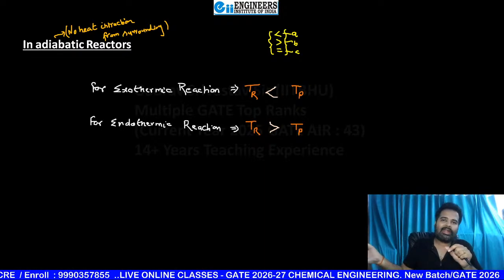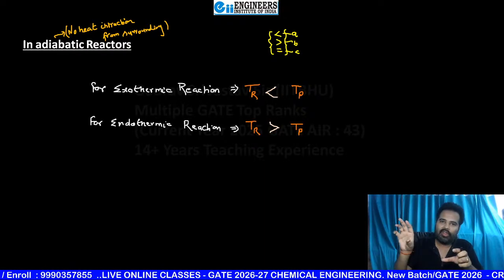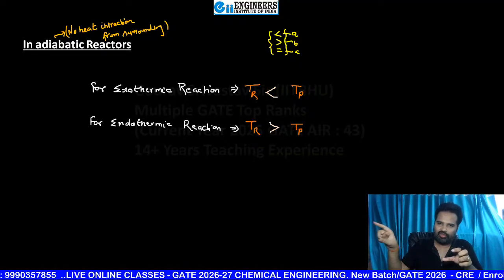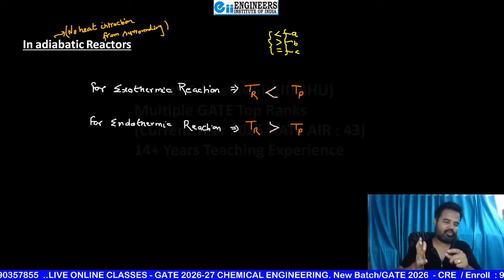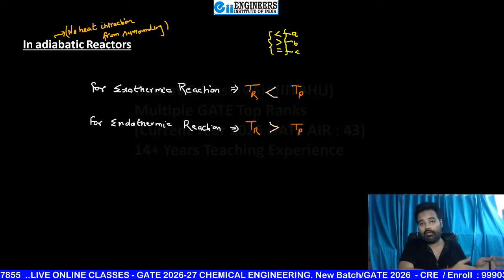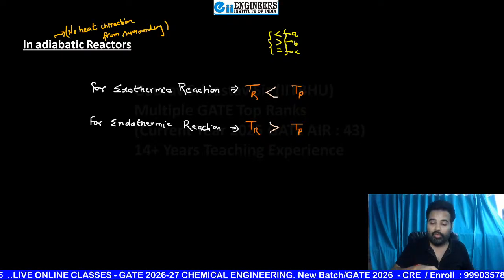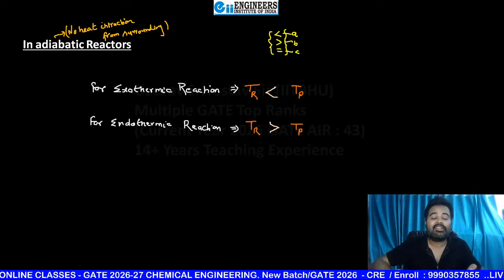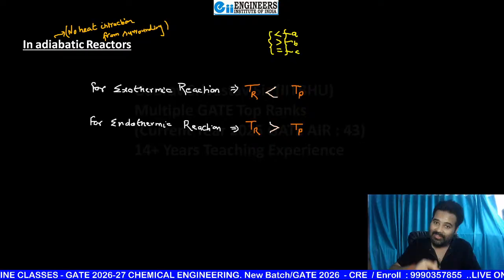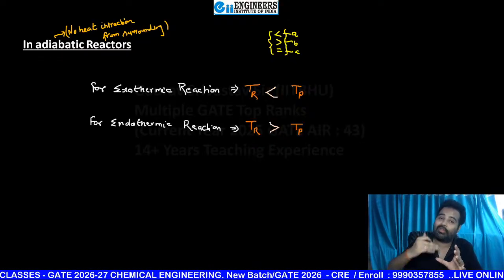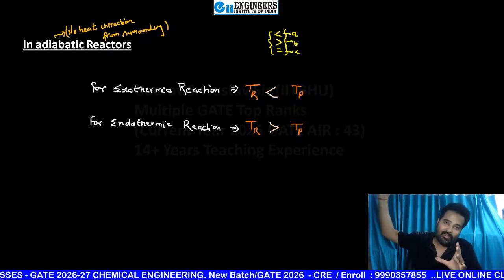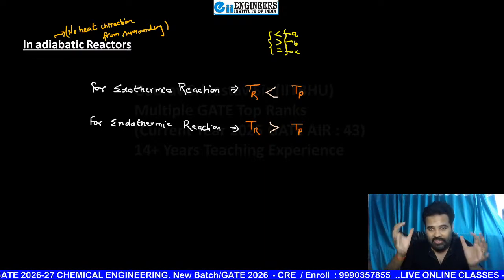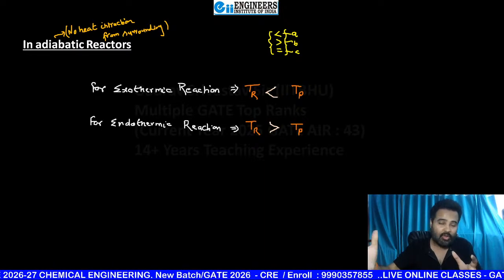Or if you add some CaO, calcium carbonate dissociates into CaO and CO2, and that CaO added to water is known as slaked lime. So you can also see heat is evolved and the reaction mixture temperature increases. You can feel it from your hand. It increases in such a manner that it is not completely transferred to the environment, because that is not adiabatic. That's why you can still feel it is hot for some time.